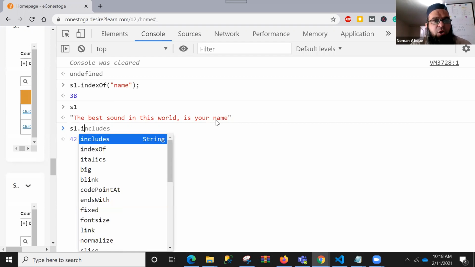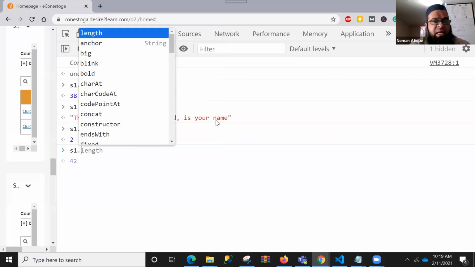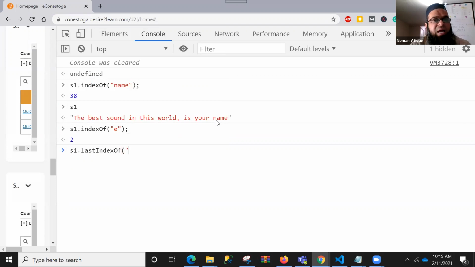I can check what S1 dot indexOf, for example, E gives. I want to know the index of E, right? So it's giving me the index of E, but this is giving me only the first index of E. So this is 2: 0, 1, 2, the first occurrence. Yes, Jeshal, this is only giving the first occurrence. And if I write something like that, there is another function, lastIndexOf E.